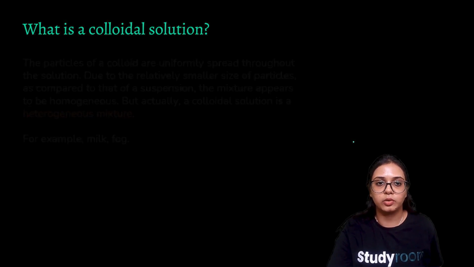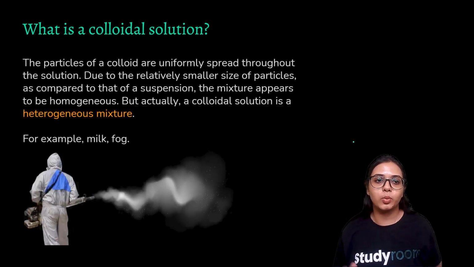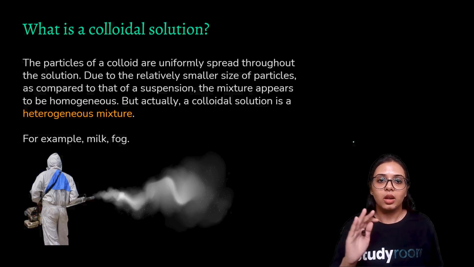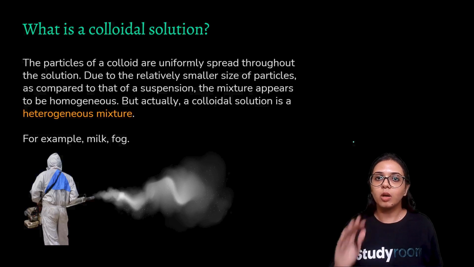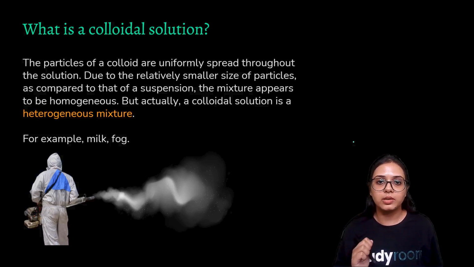What is a colloidal solution? The particles of a colloid are uniformly spread throughout the solution. Due to the relatively small size of particles as compared to that of a suspension, the mixture appears to be homogeneous, but actually a colloidal solution is a heterogeneous mixture. Now we have established that suspension is a heterogeneous mixture and solution is a homogeneous mixture. But there is another category of solution, that is a colloidal solution.